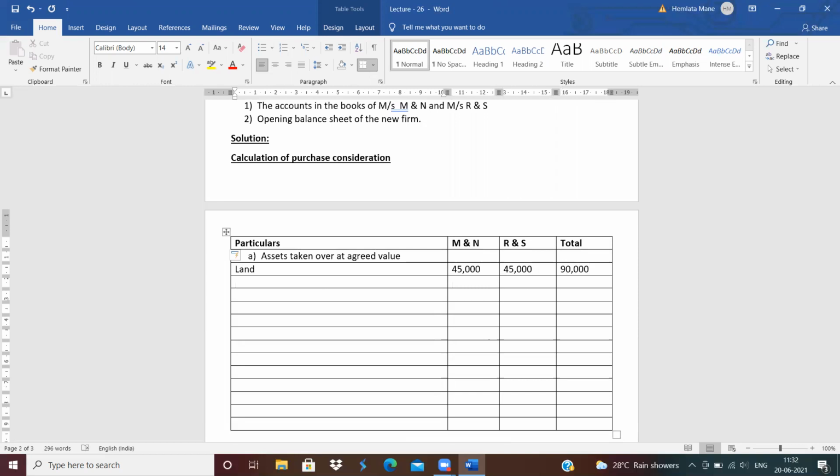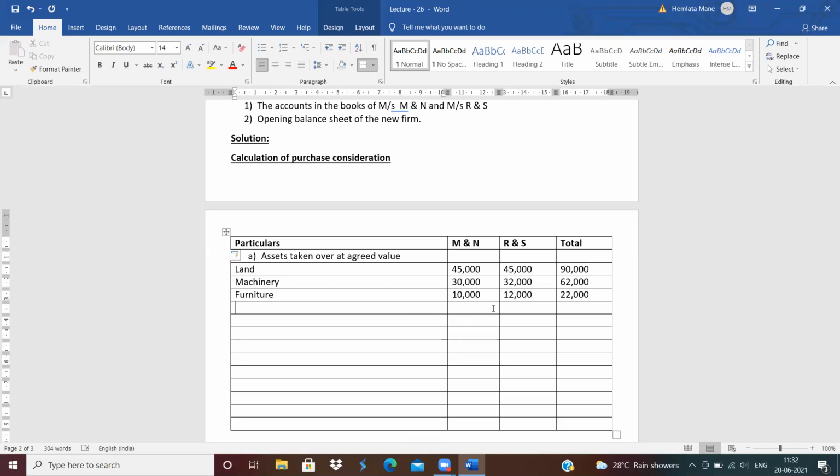Next asset is machinery: 30,000 and 32,000, total 62,000. Next asset is furniture. How much is the amount of furniture? 10,000, next 12,000, and total is 22,000.